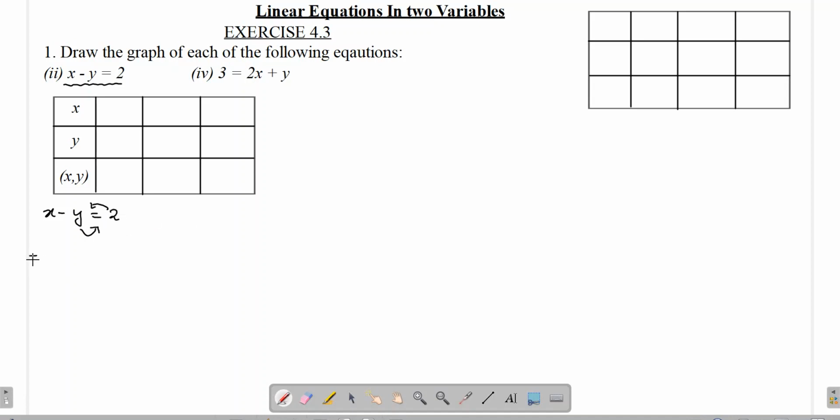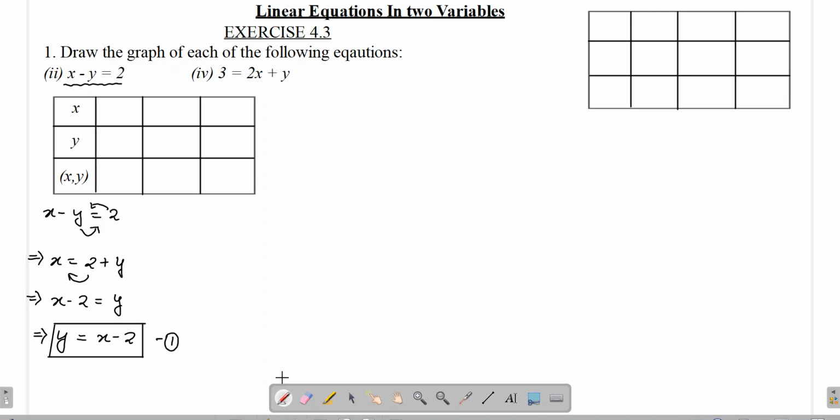So I'm doing it stepwise. If I shift this y to this side, I'll be getting x equals 2 plus y. And now I'll be shifting this 2 to the other side, which gives us x minus 2 equals y, or it can also be written as y equals x minus 2. So here we have got a very simple equation, and now we'll make it equation number 1.